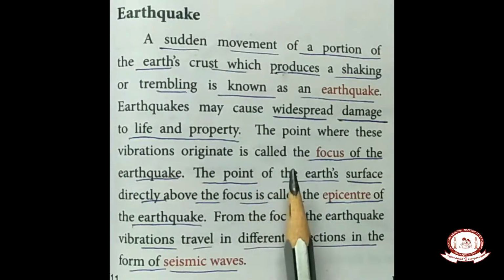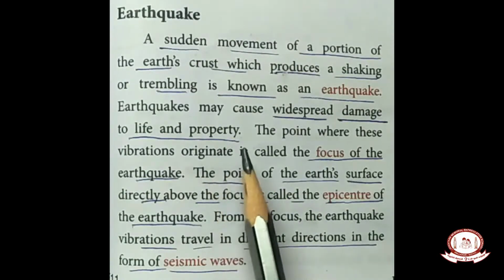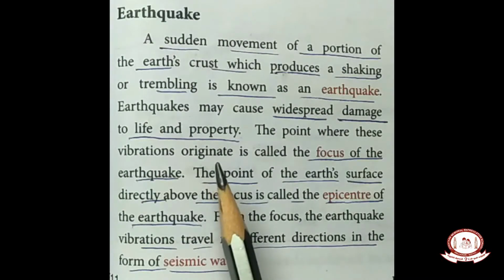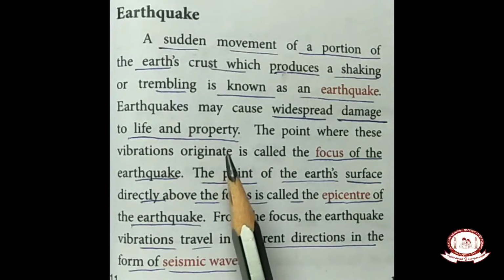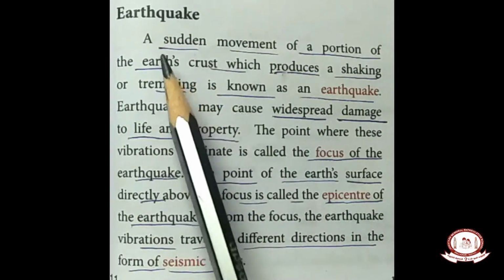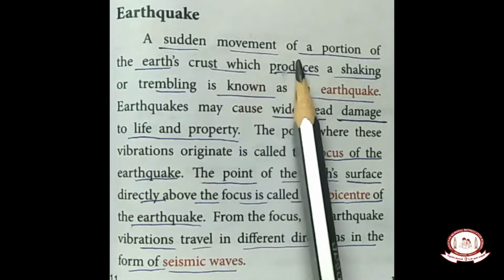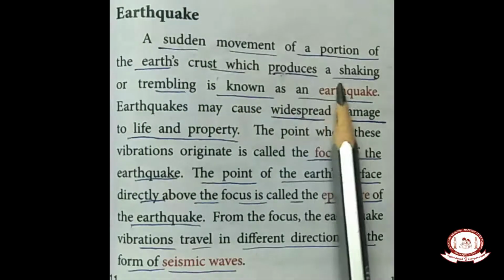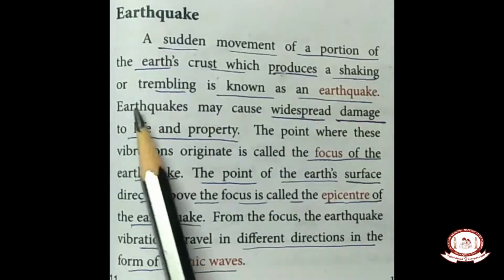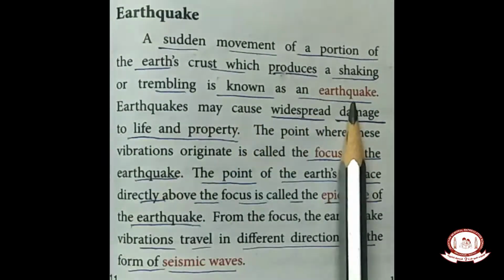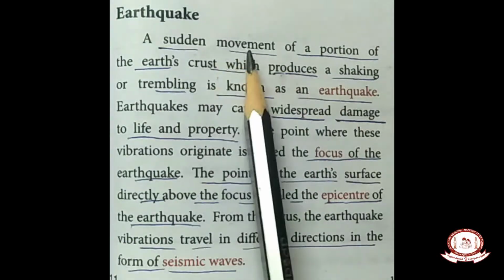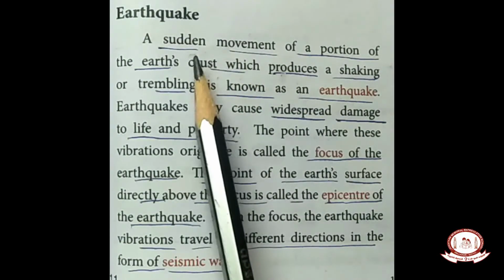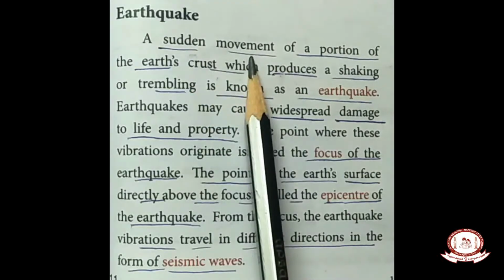How is it measured? What are the causes that we are going to study hereafter? The movement of the earth is said to be an earthquake. A sudden movement of a portion of the earth's crust which produces a shaking or rumbling is known as an earthquake. The movement may be very sudden. Sudden means what? Without expecting. Okay, it is a sudden movement.